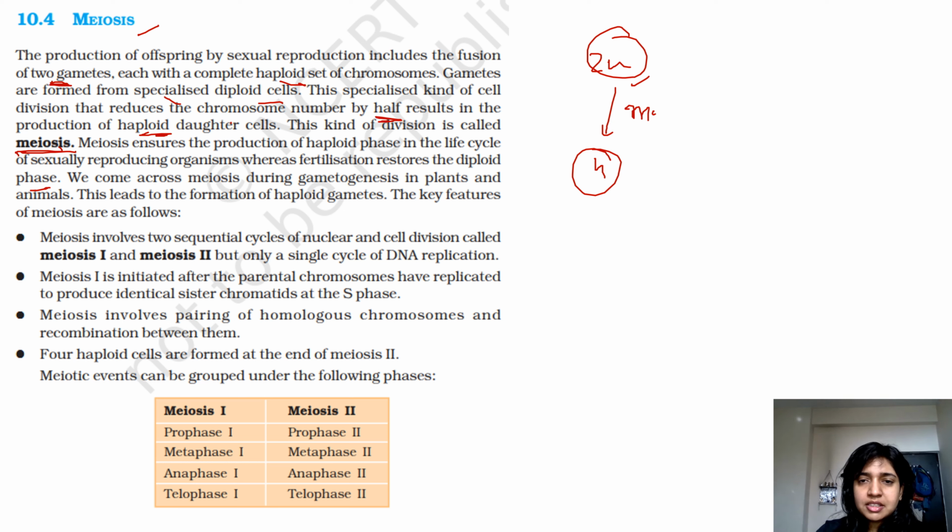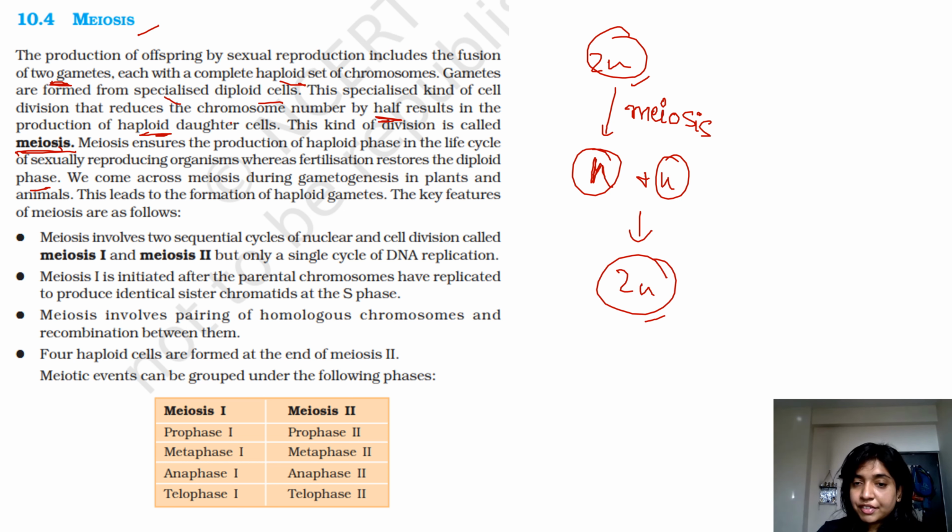After meiosis, in which a lot of different processes occur like recombination, etc., you will be getting haploid cells. This haploid cell will fertilize with another haploid cell, and eventually the organism, that is the child that will be born, will have the diploid chromosome number.